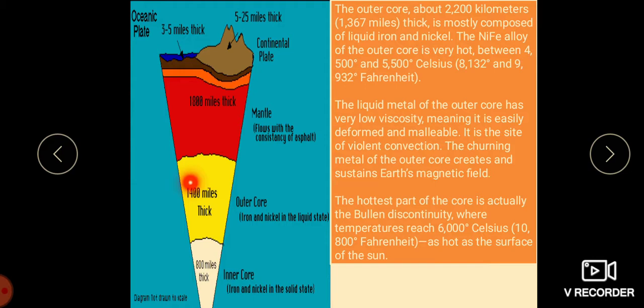The liquid metal of the outer core has very low viscosity, meaning it is easily deformed and malleable. It is the site of violent convection. The churning metal of the outer core creates and sustains Earth's magnetic field. The hottest part of the core is actually the Bullen discontinuity, where the temperature reaches 6,000 degrees Celsius, as hot as the surface of the sun.